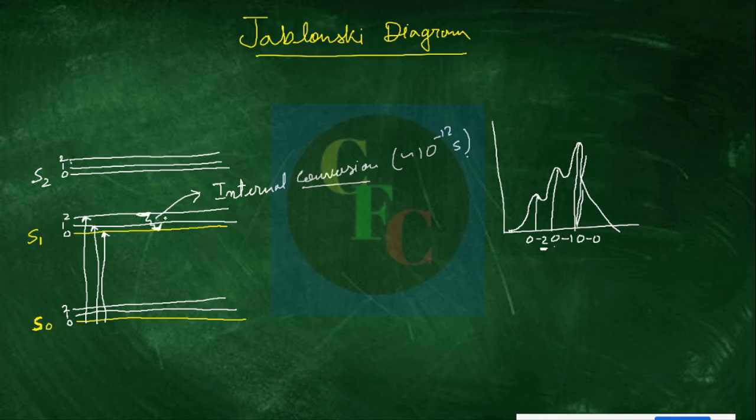Now, from the first level and from the second level, they relax here. After they are here, the emission, or fluorescence, takes place from this level. From which level? From the lowest vibrational level of the first excited state. This is most important.